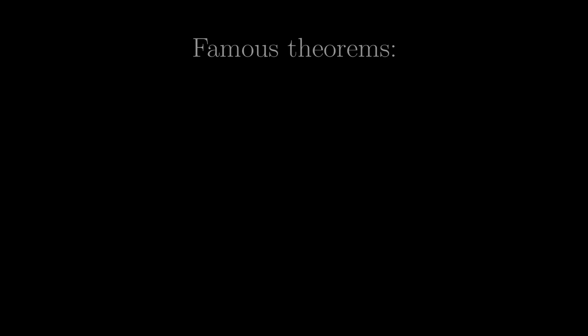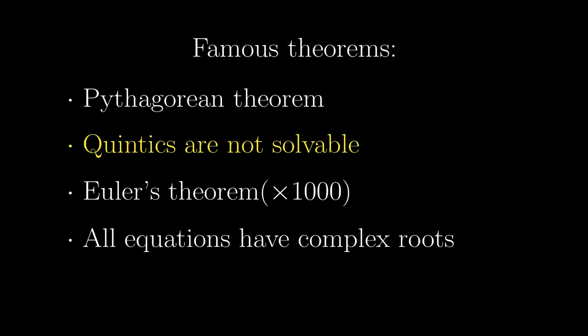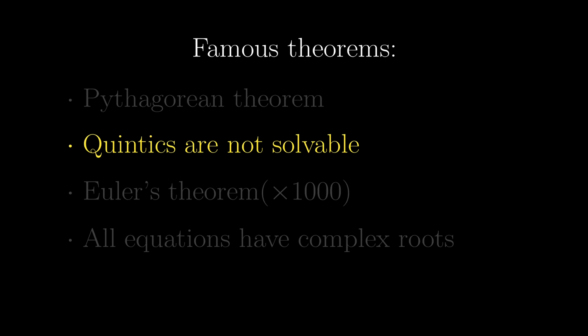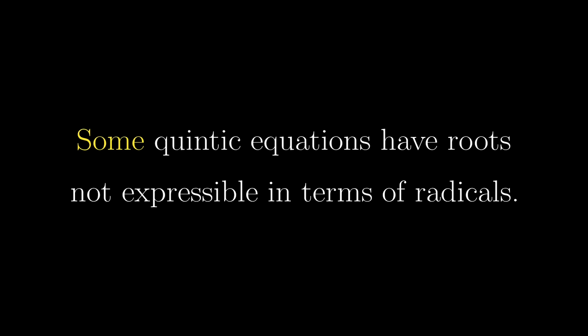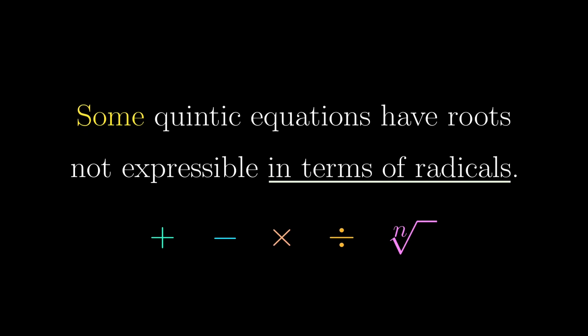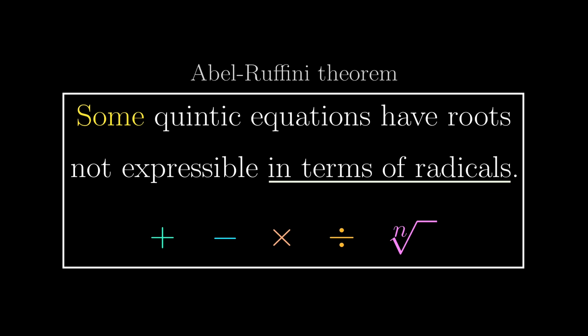One of the most famous theorems in maths is that quintic equations are not solvable, or more precisely, some quintic equations have roots that cannot be expressed in terms of radicals, i.e., finite combinations of all these operations and nth roots. But how do mathematicians even start to prove this theorem?